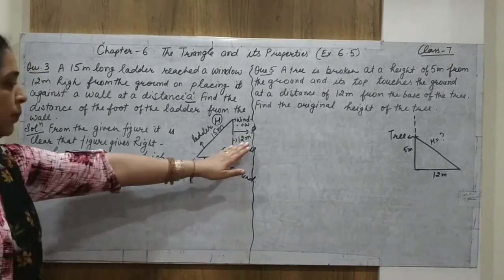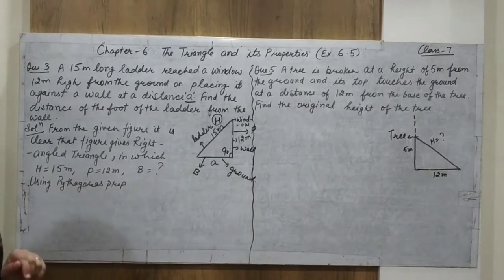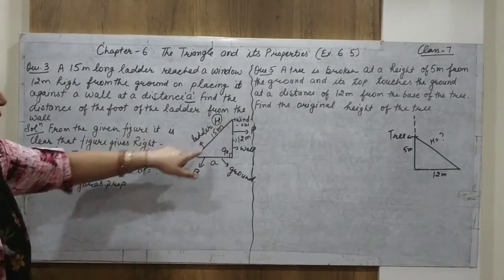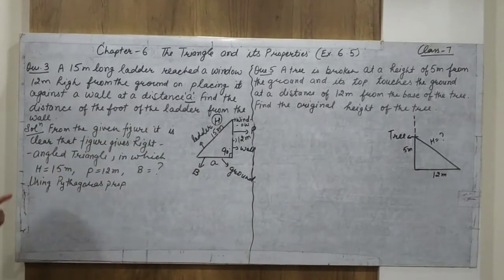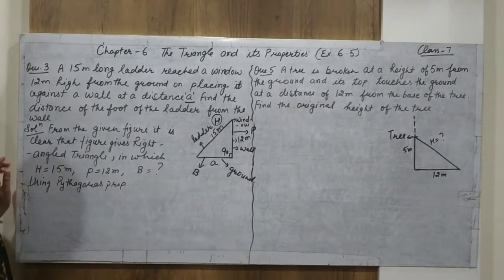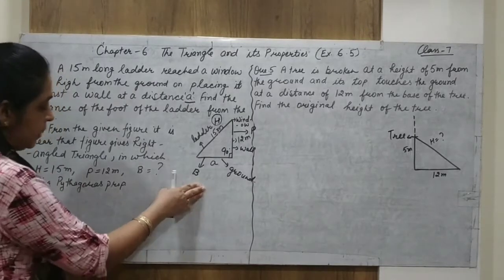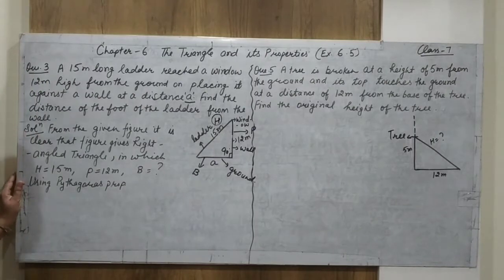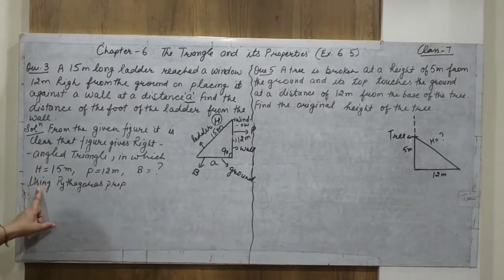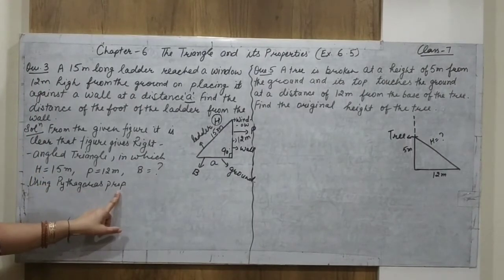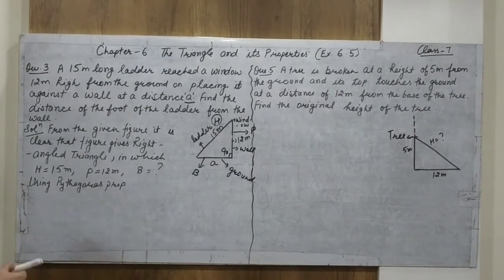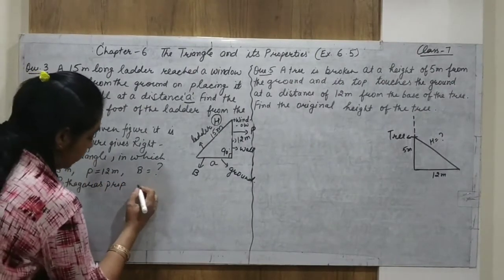Alright, so between perpendicular and base we get the 90-degree angle, and this slanting line acts as the hypotenuse. Now we have to find out the value of the base using the Pythagoras theorem. Now, using the Pythagoras property, or you can say theorem. What is the Pythagoras property? As we have done already,